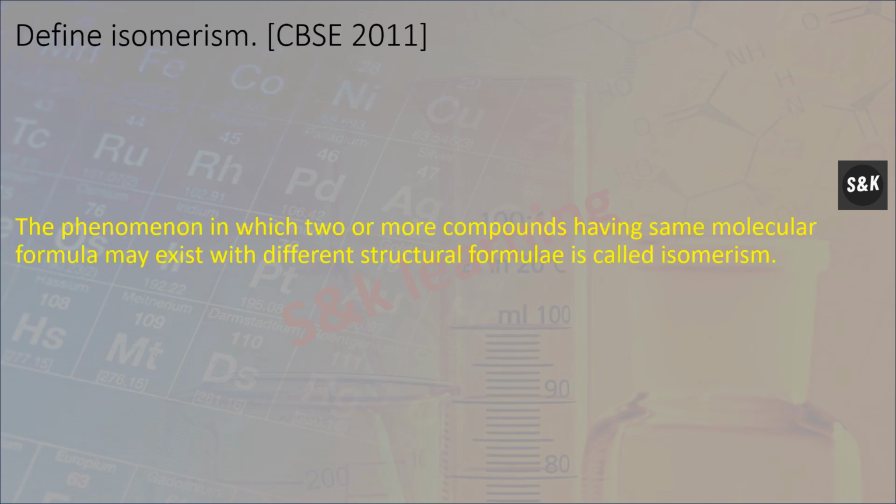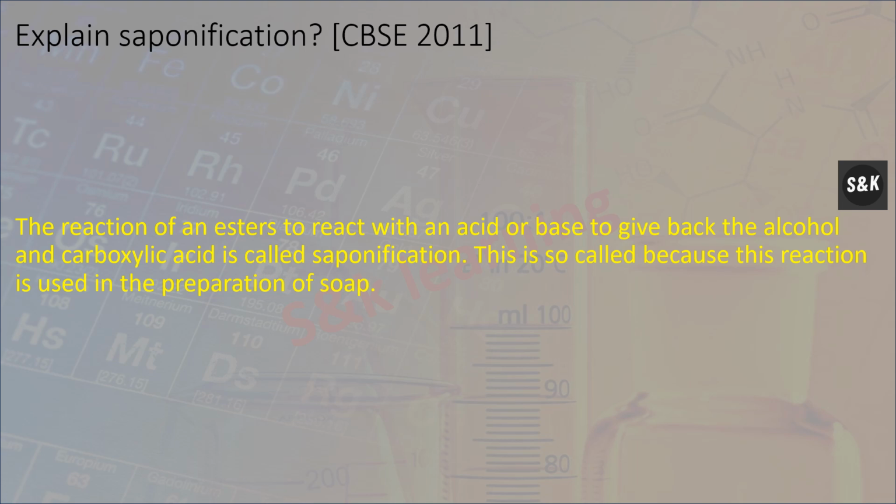Define isomerism. The phenomenon in which two or more compounds having the same molecular formula may exist with different structural formulae is called isomerism. Explain saponification. The reaction of an ester with an acid or base to give back the alcohol and carboxylic acid is called saponification. It is called this because this reaction is used in the preparation of soap.